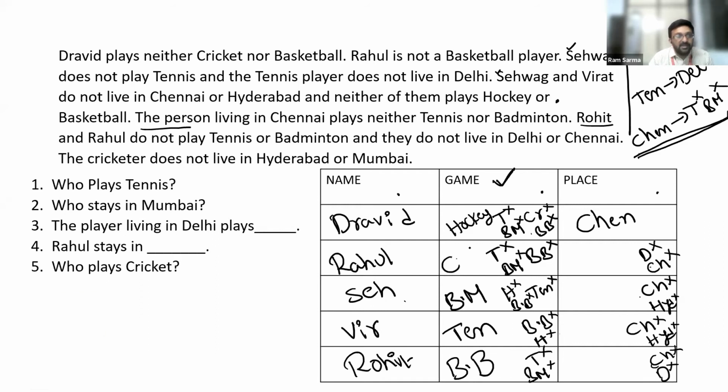So Rahul has to play cricket, as that's the only game we are left with. Now, let me put this information in the table. I know that the person playing cricket should not be from Hyderabad, he should not be from Mumbai. We are given 5 places, among which Rahul is not from Hyderabad, not from Delhi, not from Mumbai, not from Chennai. So from which place should Rahul be? Kolkata. Good. Wonderful. So Rahul should be from Kolkata.